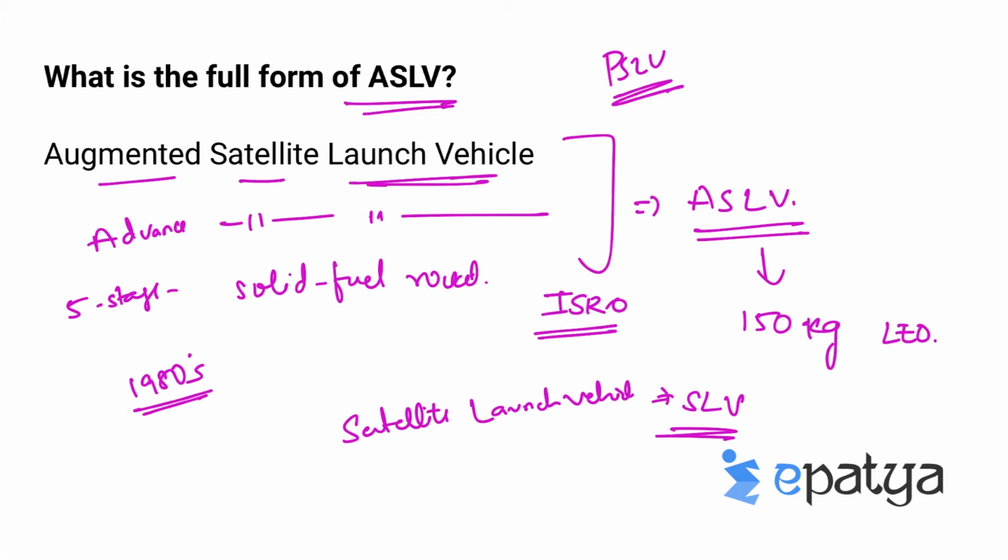So this is a brief introduction about ASLV. The full form of ASLV is Augmented Satellite Launch Vehicle, also called Advanced Satellite Launch Vehicle.